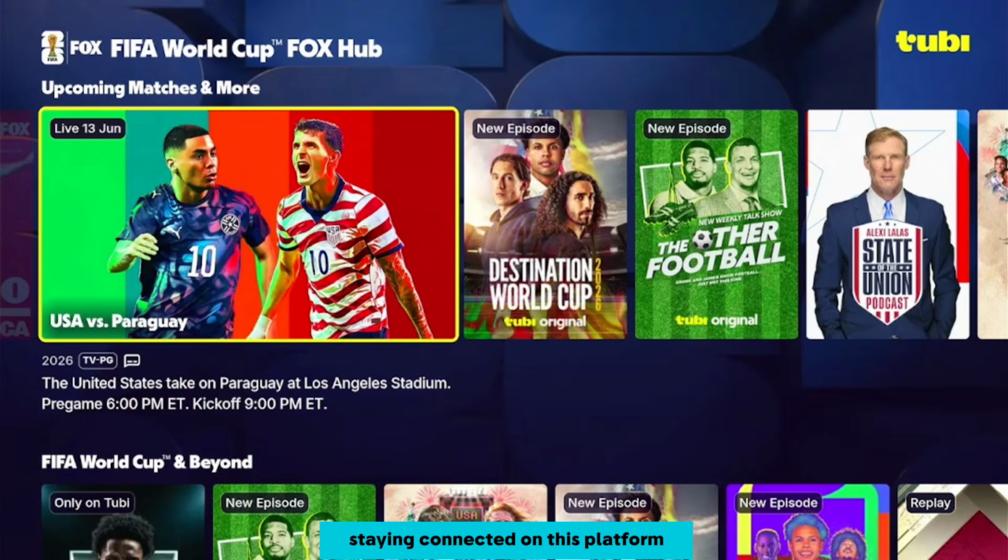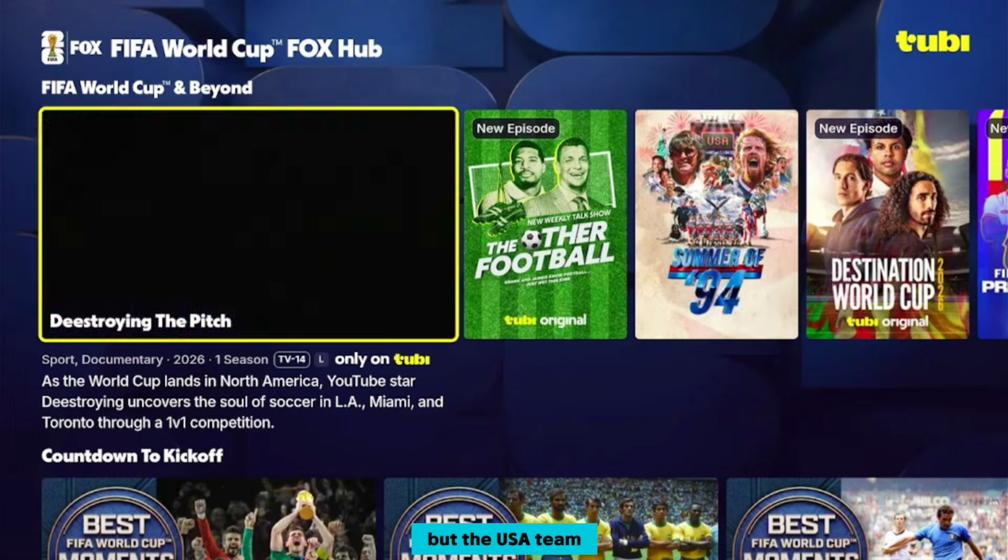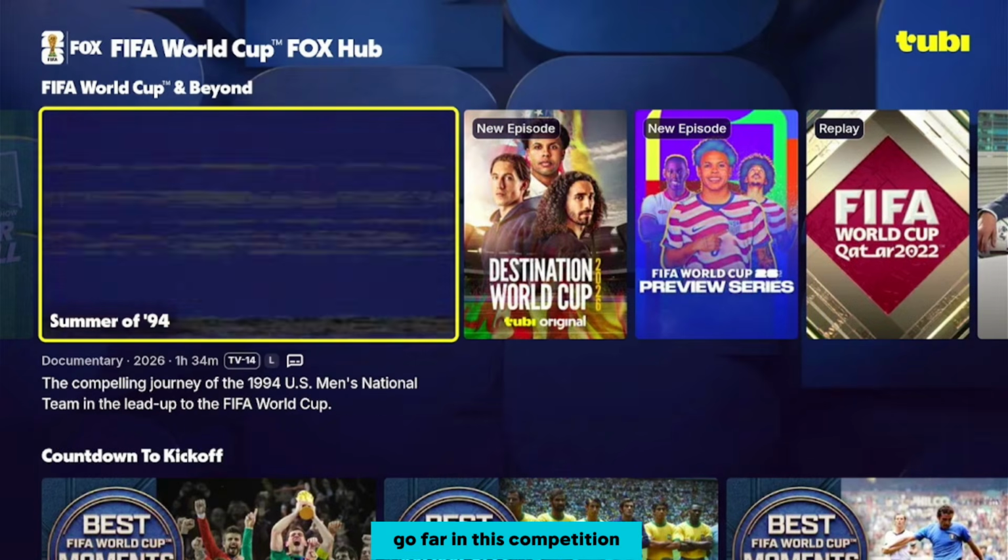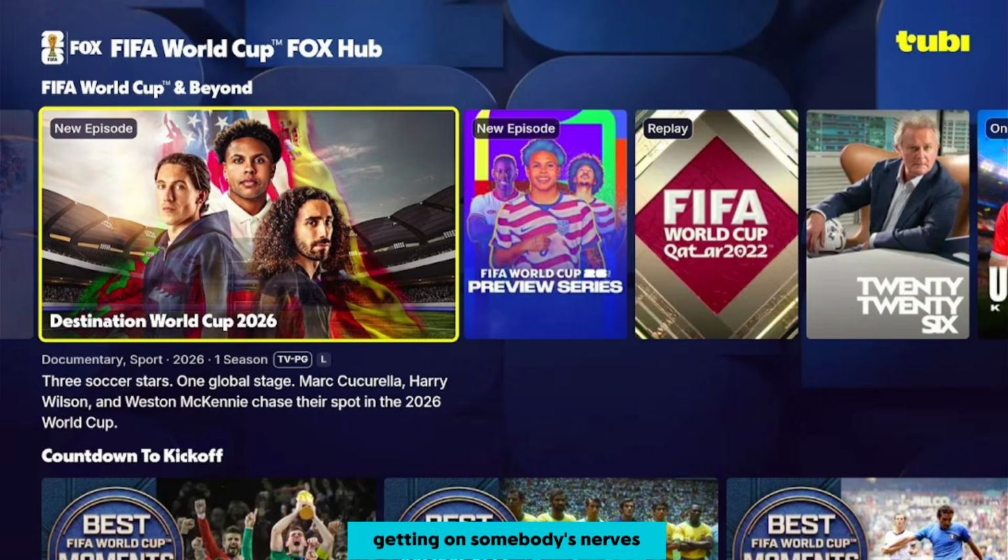But for me, I'm going to be staying connected on this platform to enjoy the best of this World Cup competition. Between the match of USA and Paraguay, I don't really know who I'm going to support, but the USA team, I don't really believe they are really going to go far in this competition. I hope I'm not getting on somebody's nerves.